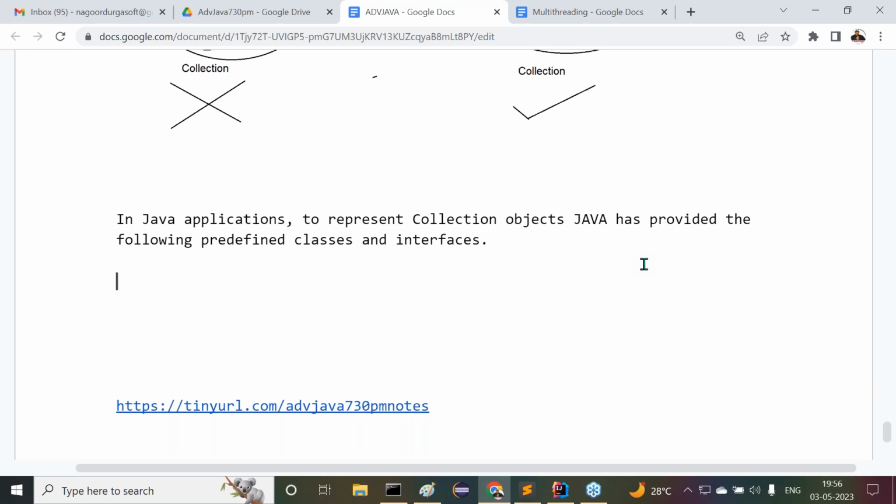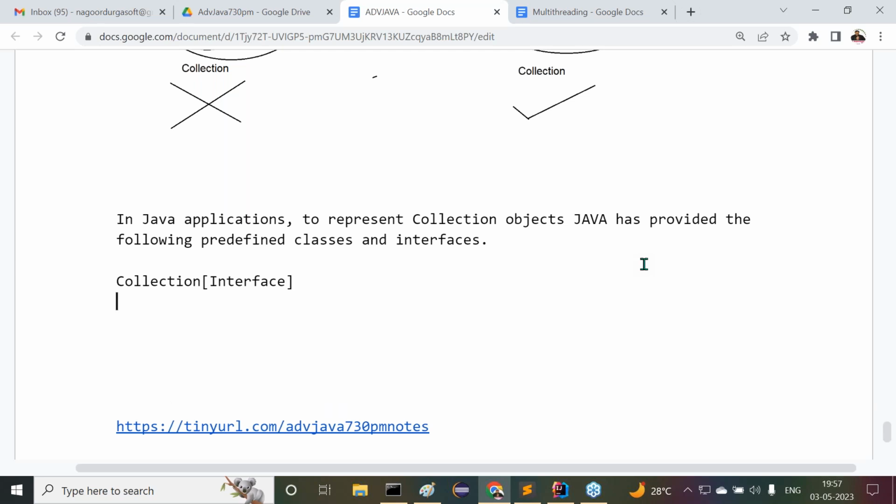In Java applications, to represent collection objects, Java has provided the following predefined classes and interfaces. A number of predefined classes and interfaces are available, but I'm going to provide only the ones that are required. Try to understand it. First of all, Collection. This is an interface. Understand it clearly.